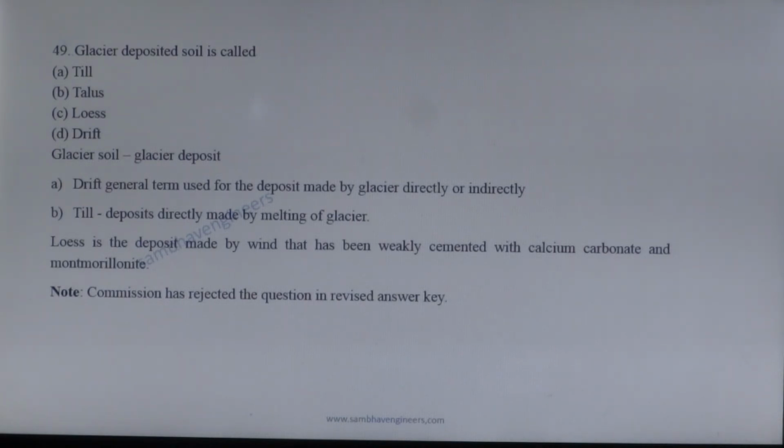So both option D and A are correct. Loess is the air-blown silt. So the Commission has rejected the question in the revised answer key.